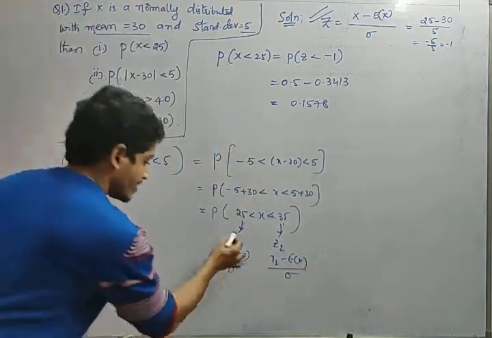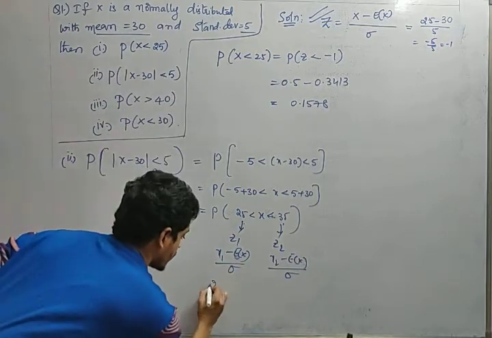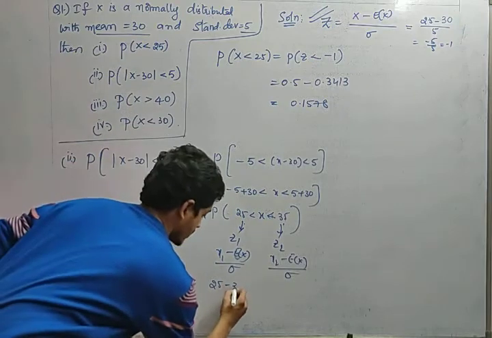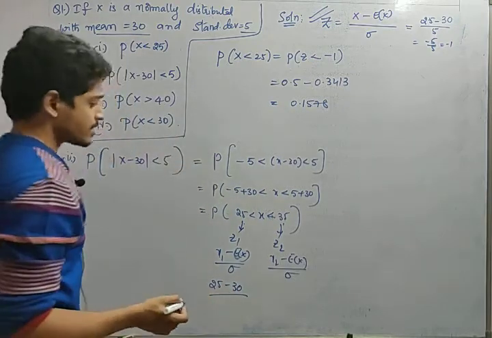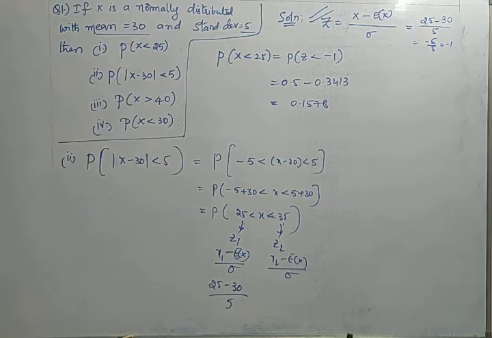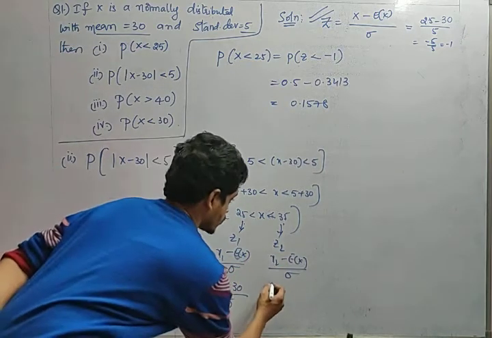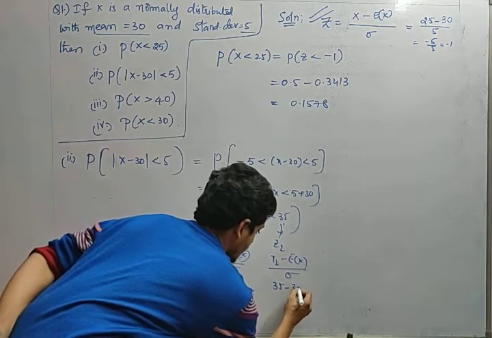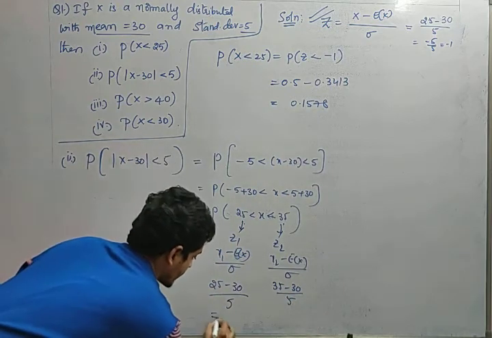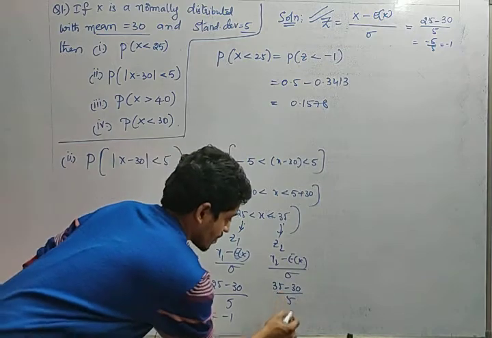So for this, what will I get? What is x1? 25. 25 minus the expectation, which is nothing but the mean, by sigma, which is 5. Yes or no? Correct, right? So next, this one, x2 is 35 minus 30 divided by 5. What is the value? Minus 5 by 5, in the sense minus 1. This one, 5 by 5, is nothing but 1.